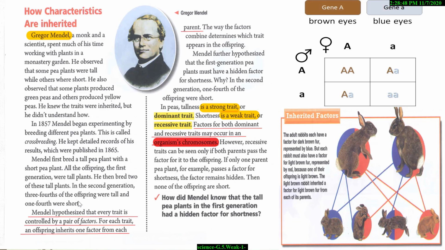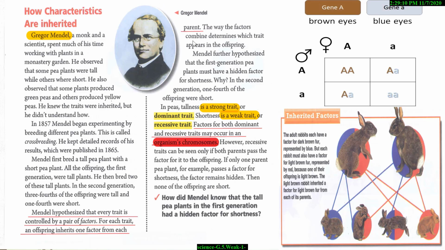What did Mendel hypothesize about inherited traits? Mendel hypothesized that every trait is controlled by a pair of factors. For each trait, an offspring inherits one factor from each parent.